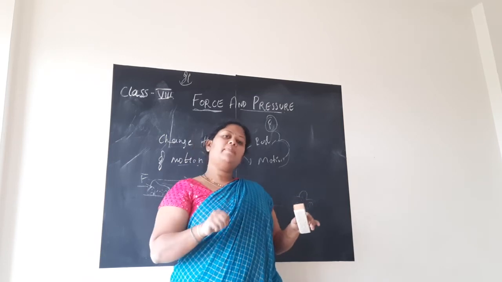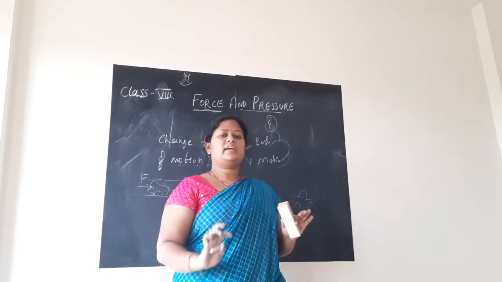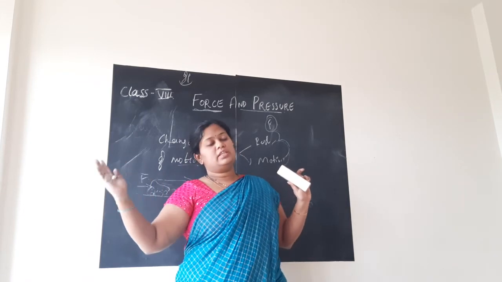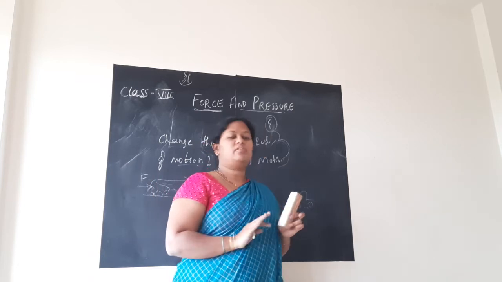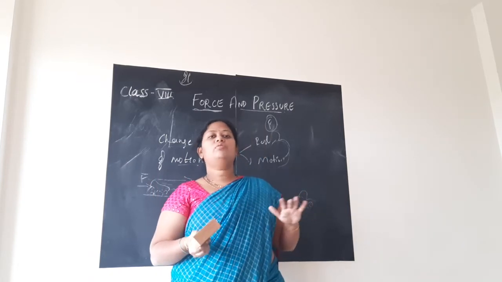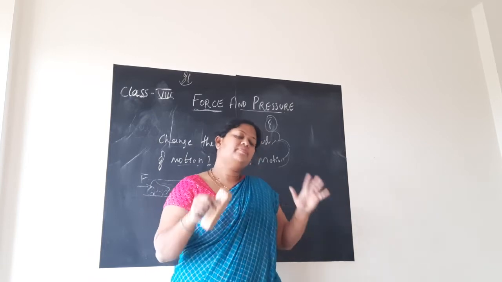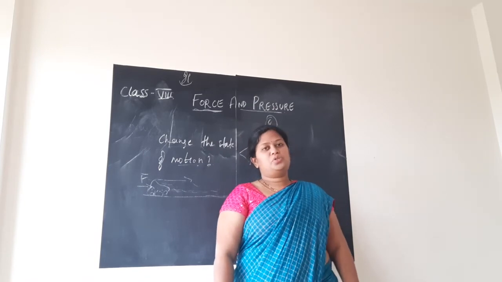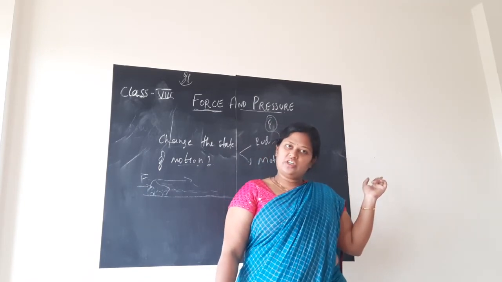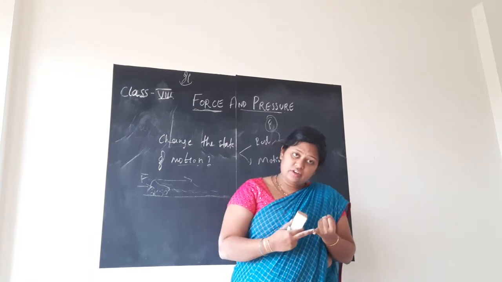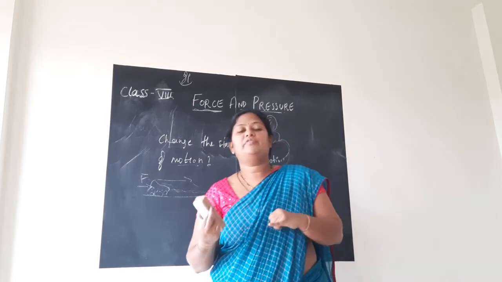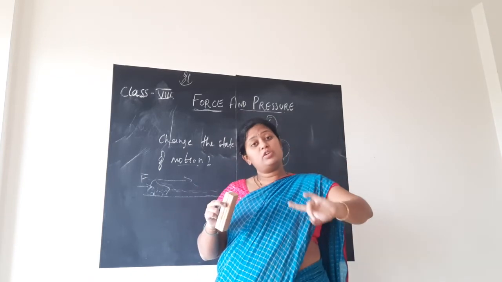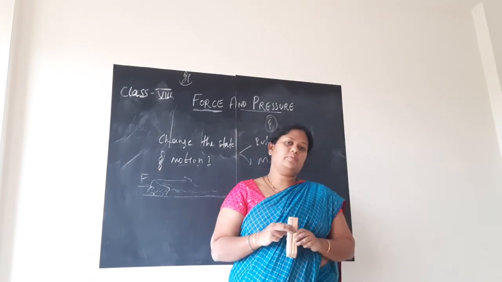In case of a vehicle, you stop giving the accelerator or apply the brake in order to change the state of motion of the vehicle from moving to come to rest. Similarly, in case of a car, you apply the brake in order to decrease the speed of the vehicle. So, the force acting on it, children, can change the state of motion of the body. You need not mention state of rest and state of motion separately. Inside change in state of motion, both state of rest and state of motion will be explained.